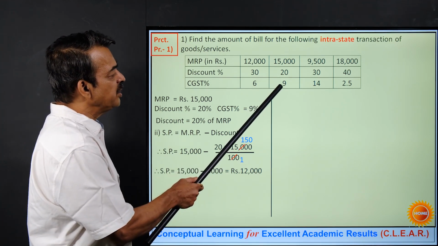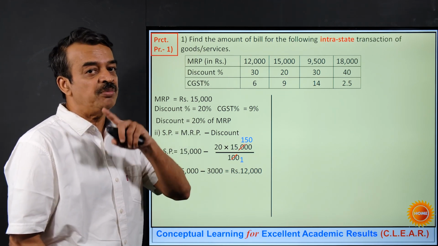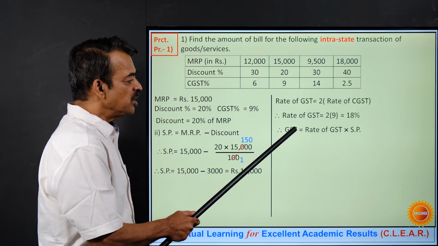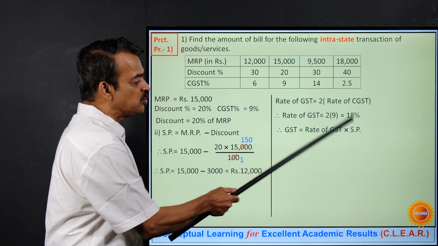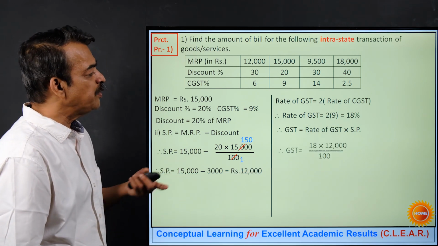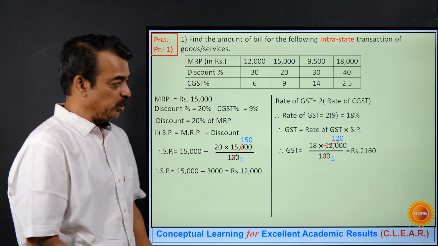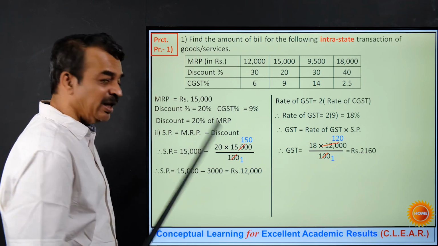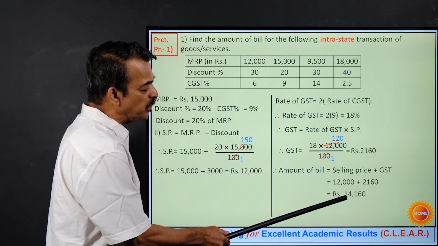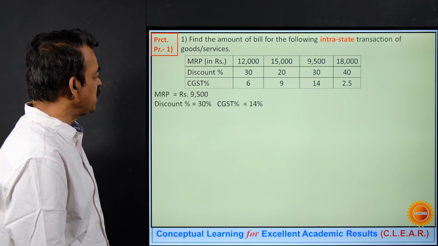Once again, I need the rate of GST. I have been given the rate of CGST. Rate of GST will be double the rate of CGST. So it is 2 into 9, 18%. GST is rate of GST into selling price, which is 12,000. Rate of GST is 18%. So 18% of 12,000 I'll calculate. So that will be 2160. If I add GST to the selling price, I'll get the amount of bill. In this case, it is equal to rupees 14,160 rupees. Correct?